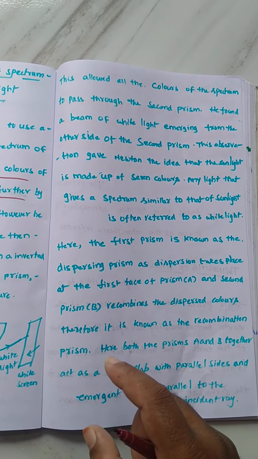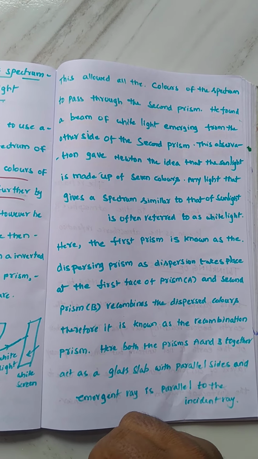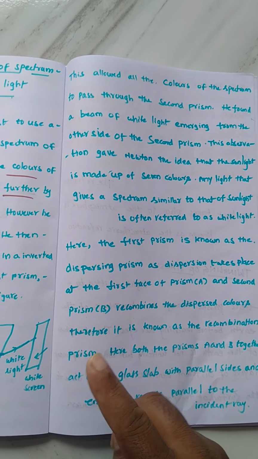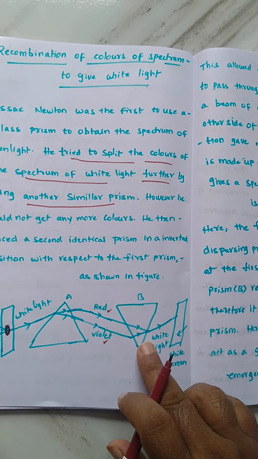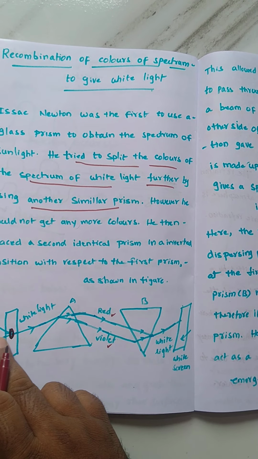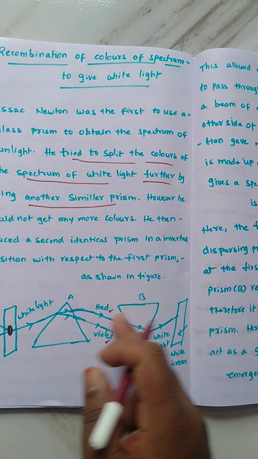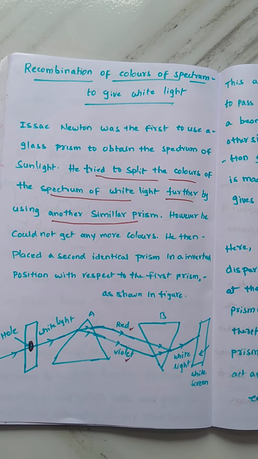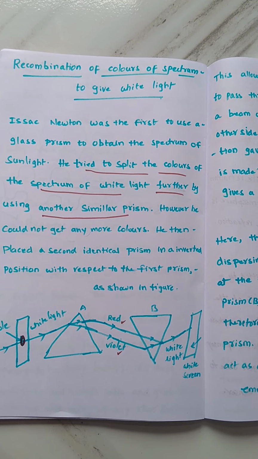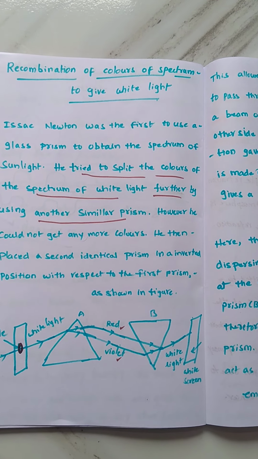Emergent ray means the outgoing ray. This emergent ray and the incident ray are nearly parallel to each other. This is about how recombination of colors of the spectrum gives white light, dear students.